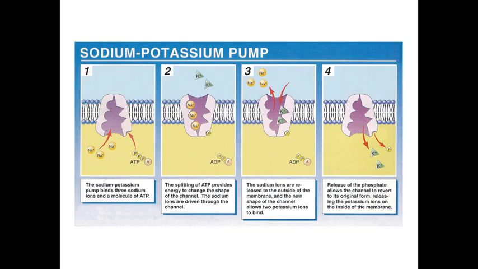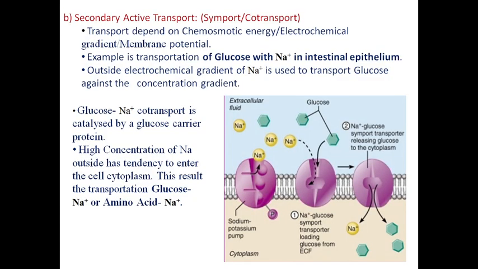This diagram I have already explained to you, how the sodium potassium simultaneous pump takes place. Now the next point is secondary active transport. The secondary active transport is called co-transport, or it is also called symport. This transport depends on chemical energy or electrochemical gradient, or what is called membrane potential. An example of this transportation is glucose with sodium in intestinal epithelium, the co-transport of glucose with sodium.